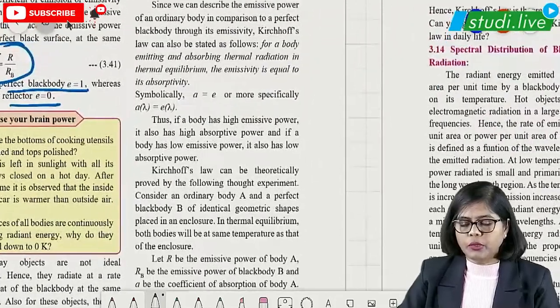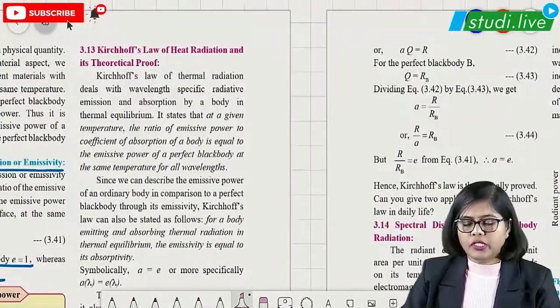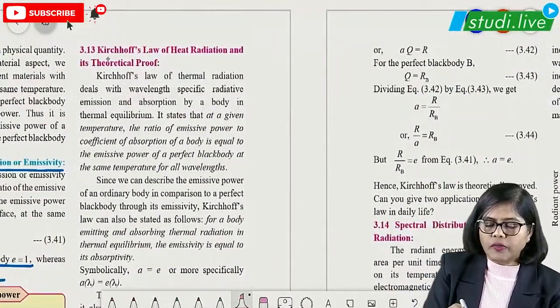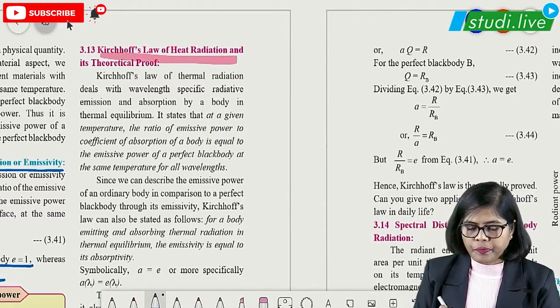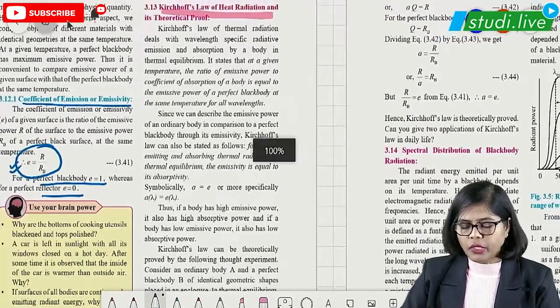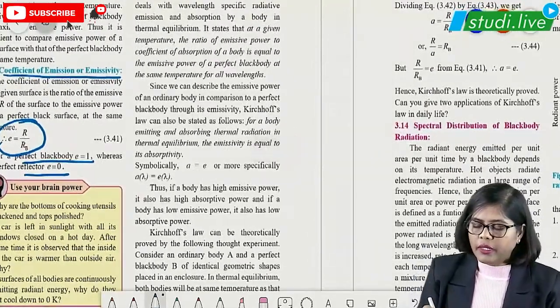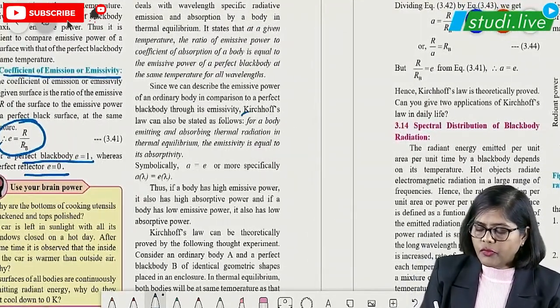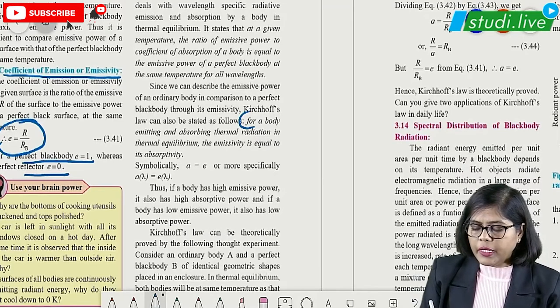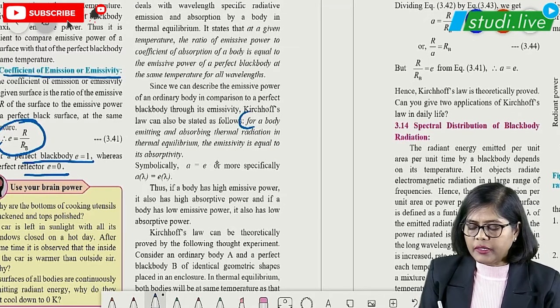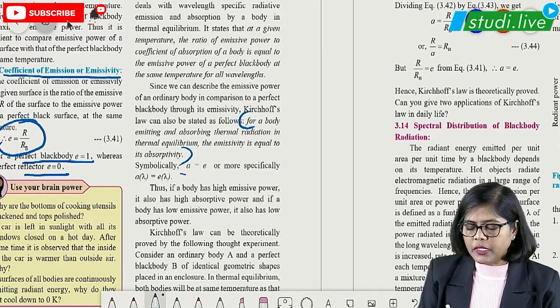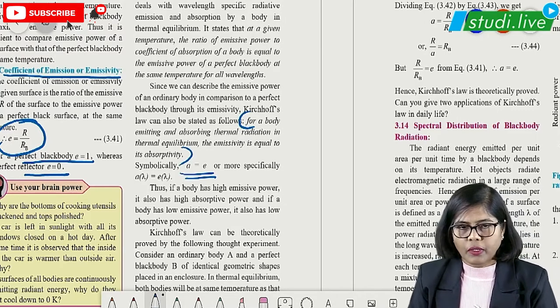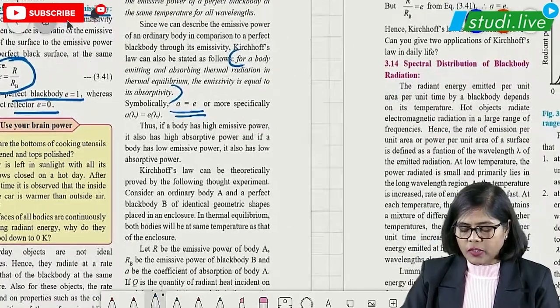Next, we are going to talk about Kirchhoff's law. Again, the question can be asked for 2 marks. The statement you have to remember is that for a body in thermal equilibrium, the emitting and absorbing of thermal radiation is equal. Emissivity is equal to absorptivity, that is, A is equal to E. This is what Kirchhoff's law says.